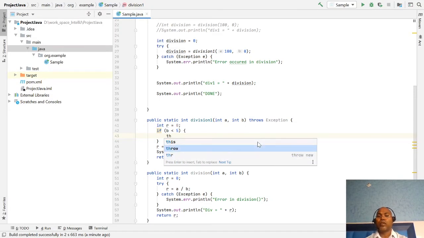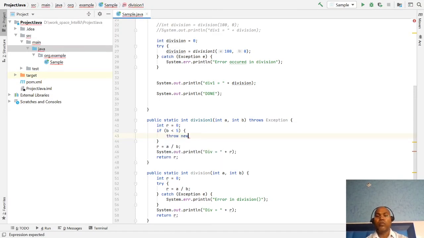So again we use the keyword throw new, with a runtime exception or any kind of exception. The value of b cannot be less than 5. This is my business exception. If I am running here with b equal to 0, less than 5, let's see.